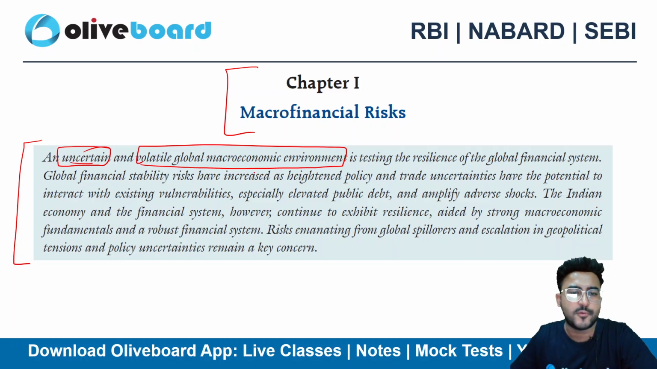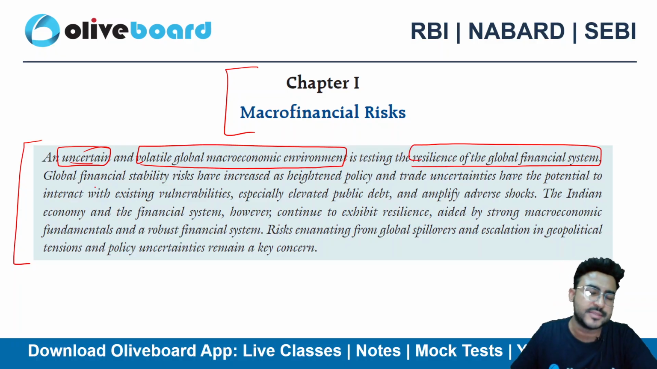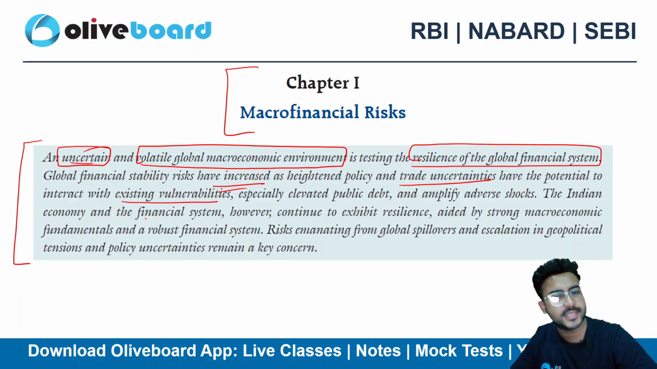So the uncertain and volatile global macroeconomic environment is testing the resilience of the global financial system as of now. The global financial stability risks have increased. Why? Because of the trade uncertainties, because of the geopolitical tensions, because of the existing vulnerabilities in the system, high public debt level, right?